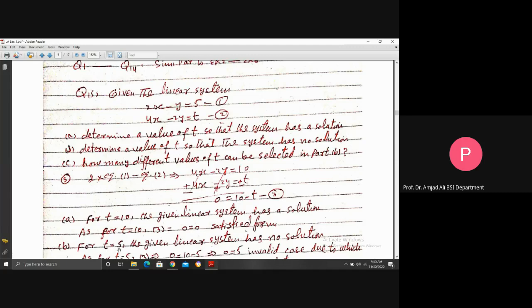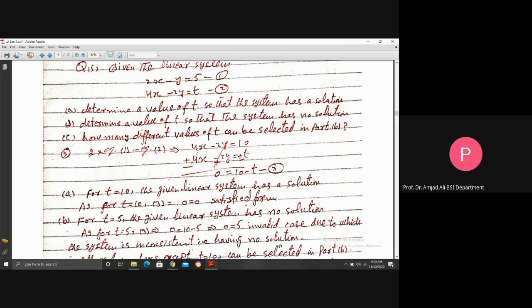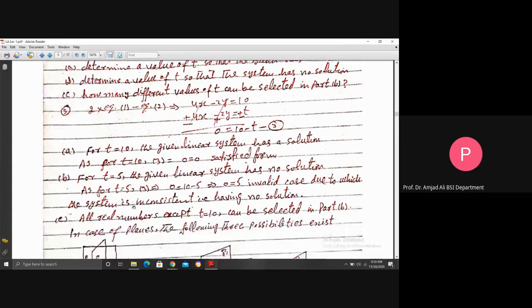You see, for t is equal to 5, the given linear system has no solution. Why? As for t is equal to 5 here, this is 0 equal to 10 minus 5, implies 0 is equal to 5, which is an invalid case, due to which the system is inconsistent, that is, having no solution.